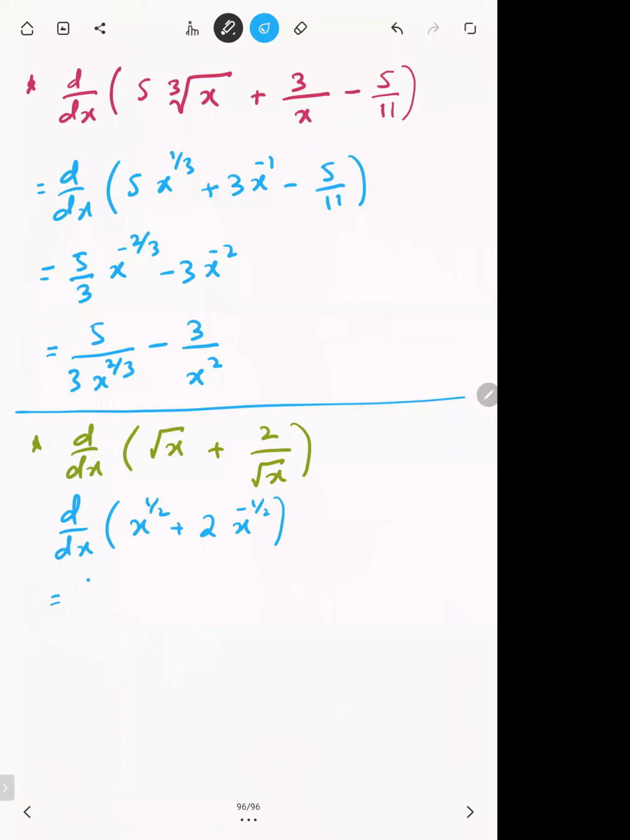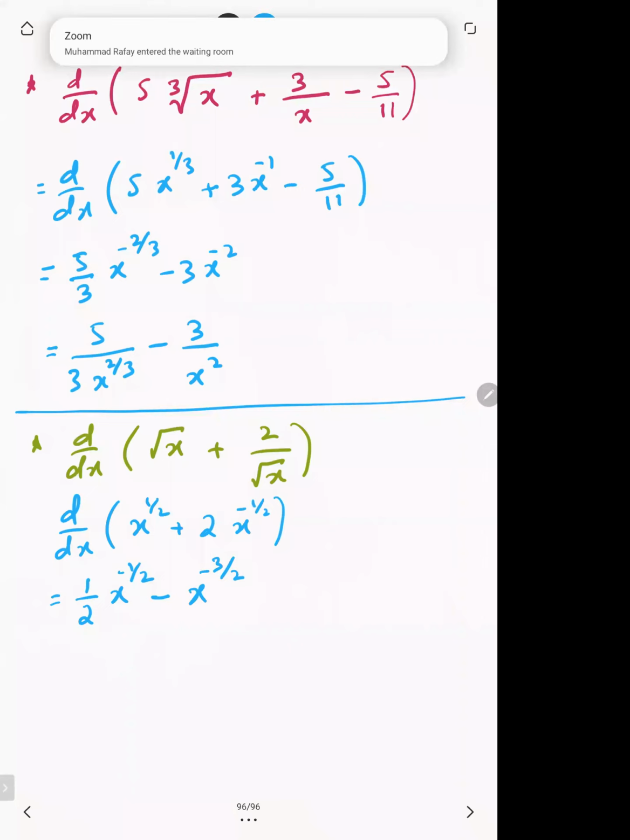So you will get 1 by 2 as a coefficient, and if you subtract 1 from 1 by 2, you'll get minus 1 by 2. And if you multiply the power minus 1 by 2 with 2, you will get minus 1 only, because 2 and 1 by 2 will be cancelled out, and you'll get x raised to power minus 1 by 2 minus 1, which is minus 3 by 2. So that's the differentiation.